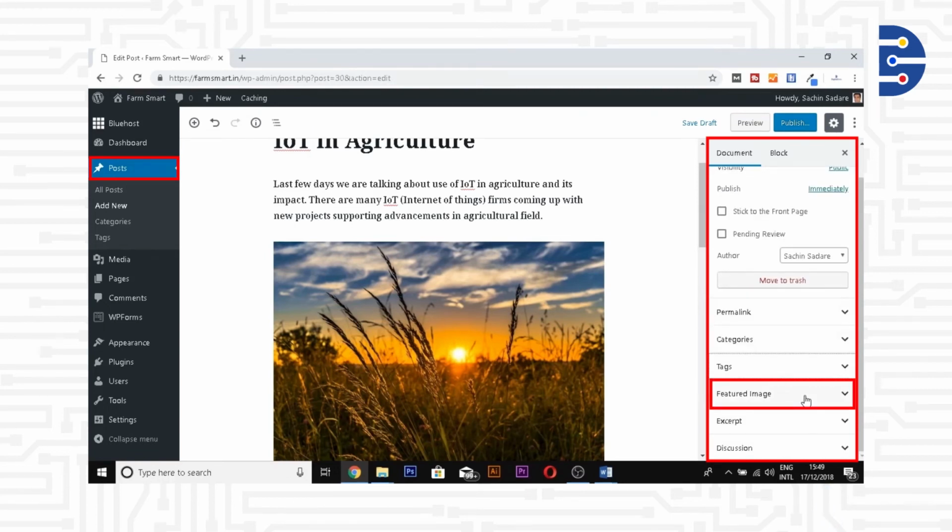After that, I will go and set the featured image. Now, what is the featured image? Whenever you insert the link of your blog, there is an image that is fetched from the blog URL and shown to the user, especially if there is a list of search results.